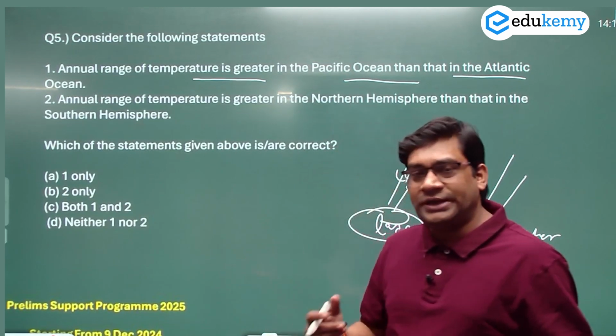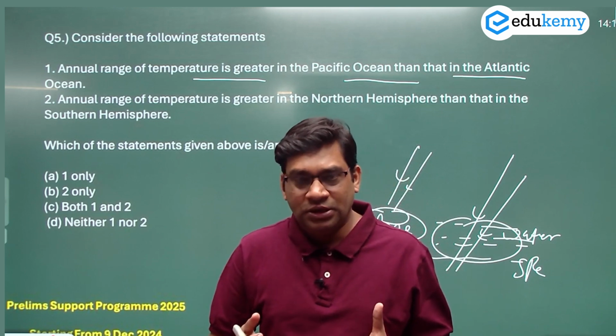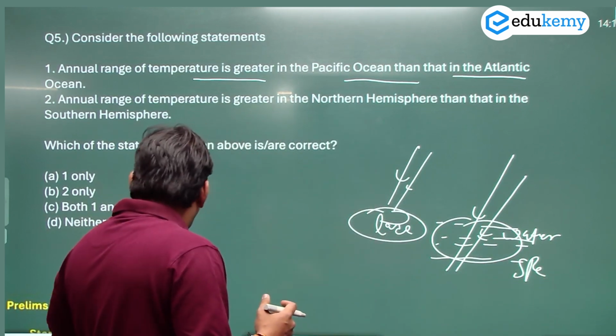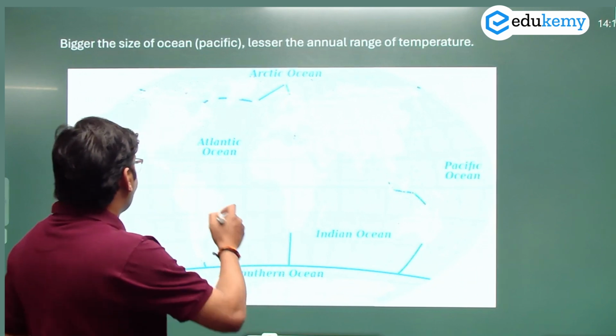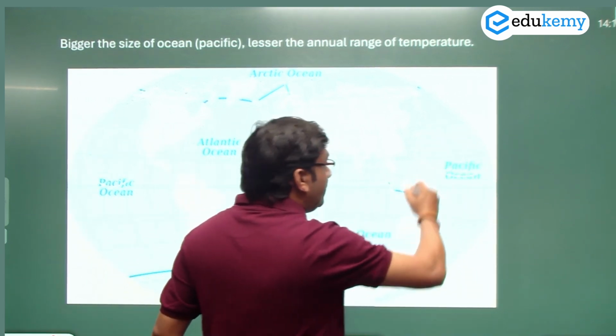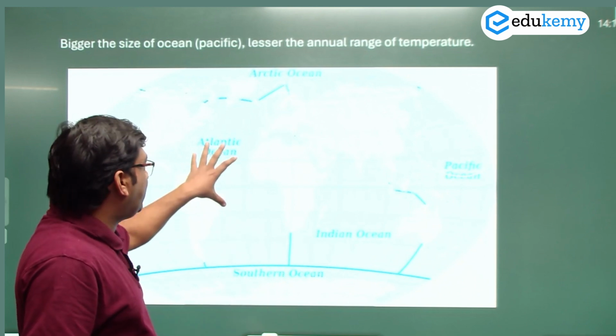So this question is entirely based on the concept. Okay, this is the basic concept. You know, the Pacific Ocean is more broader. As you see, the Pacific Ocean is broader, a more open ocean, as compared to the Atlantic Ocean.